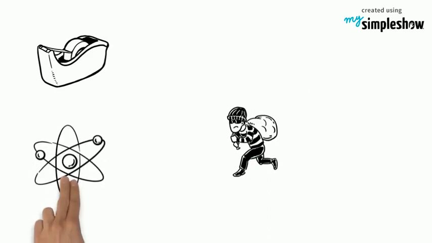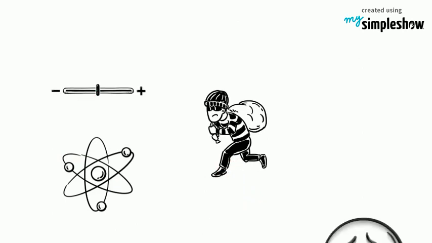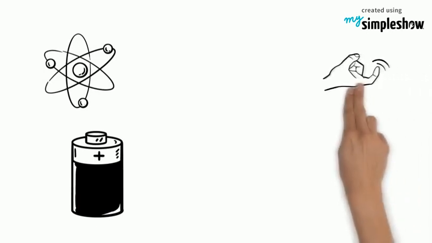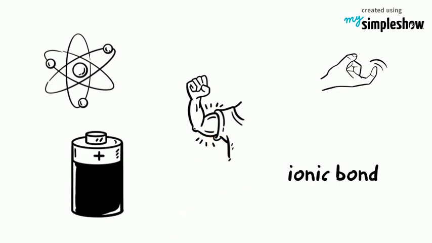The other kind of bonding happens when, instead of sharing electrons, one atom simply takes the electrons from the other. Now we have two atoms that are charged. Normally, atoms have the same number of electrons as they have protons, and they have a neutral charge. When one takes another's electrons, it's suddenly negative, and the other is positive. The charges of the atoms cause them to be attracted to each other, and this is an ionic bond. It's a very strong bond.